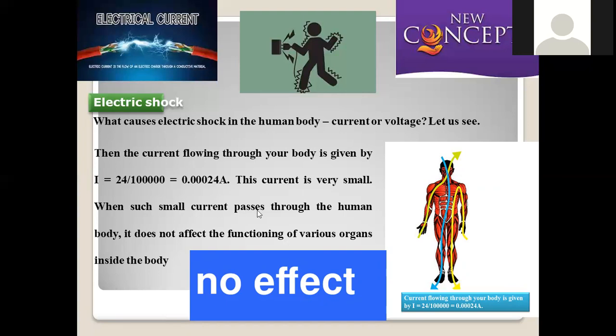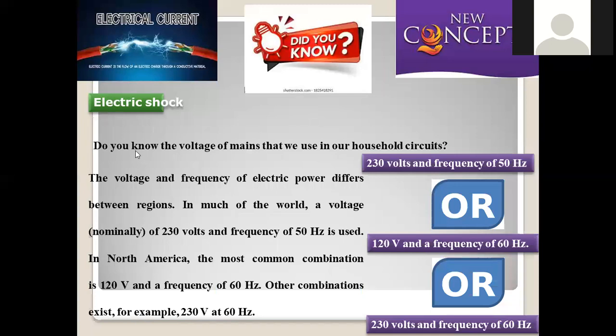When such a small current passes through a human being, it does not affect the functioning of any organs inside the body, and it will not show any impact on us.